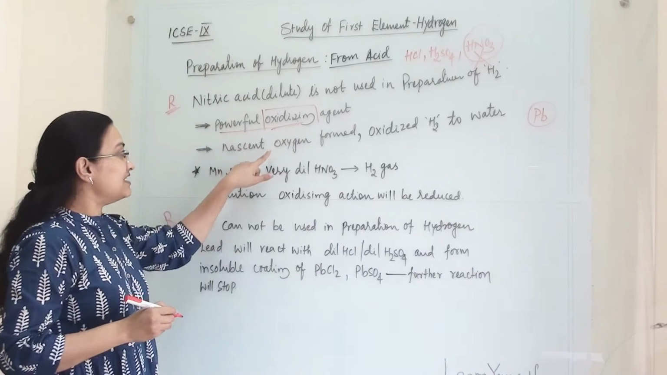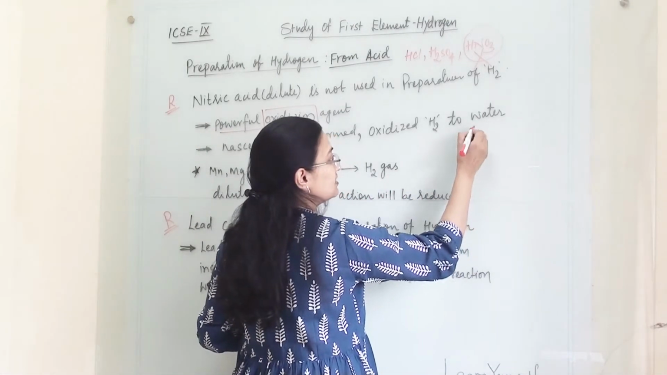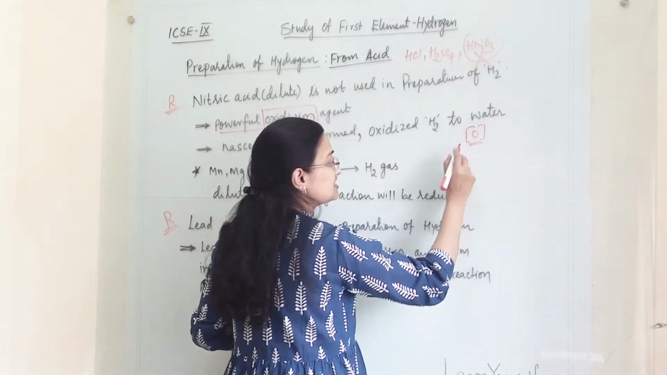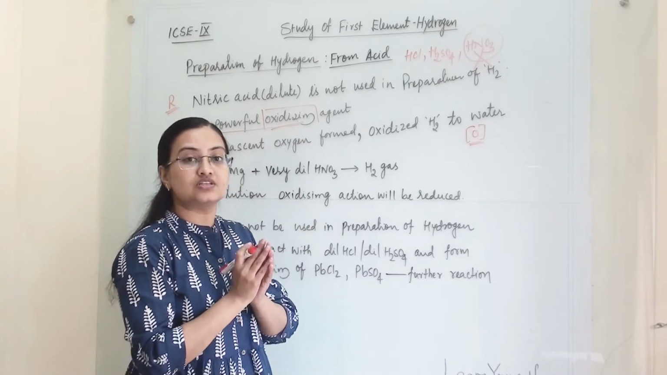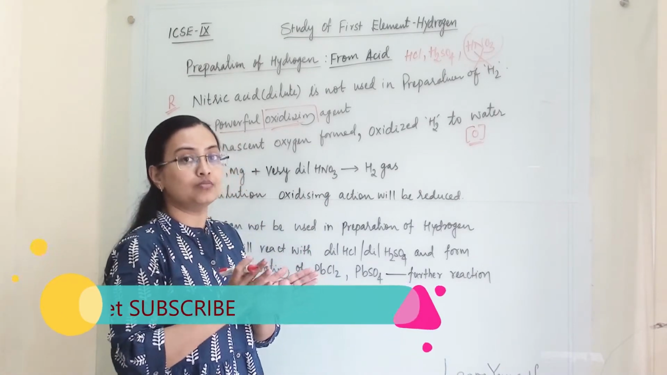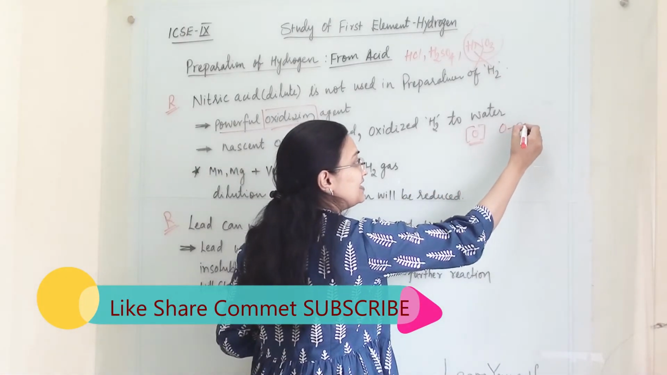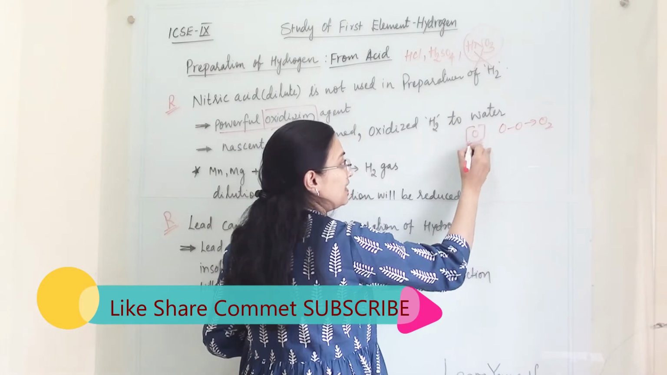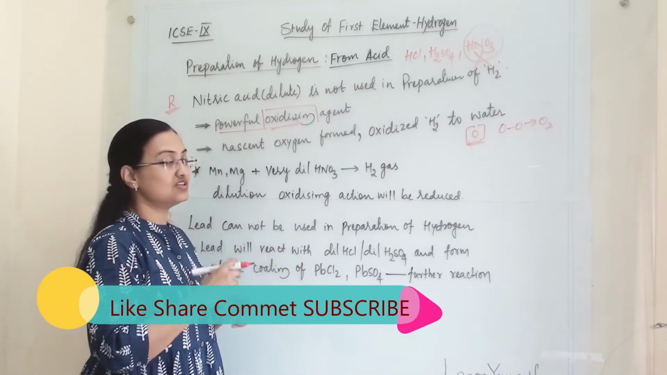So whatever nascent oxygen, now what is nascent oxygen? Nascent oxygen is one oxygen atom. This is termed as nascent oxygen. When oxygen is alone, it is not stable and it is very reactive. So it will always form a covalent bond with another oxygen, and it will form O2. But whenever nascent oxygen is produced in the reaction, it is very reactive.